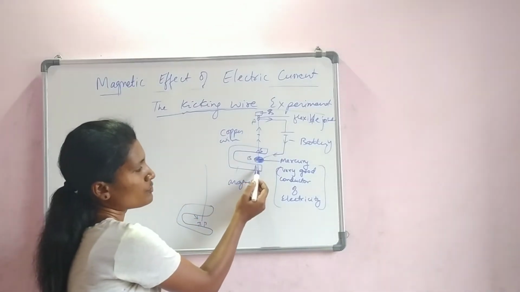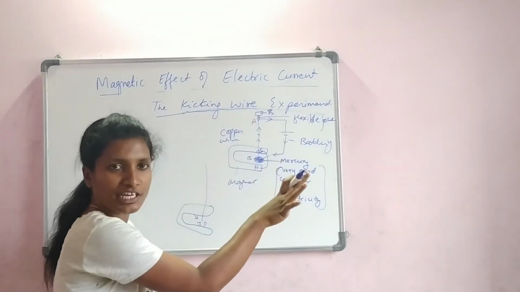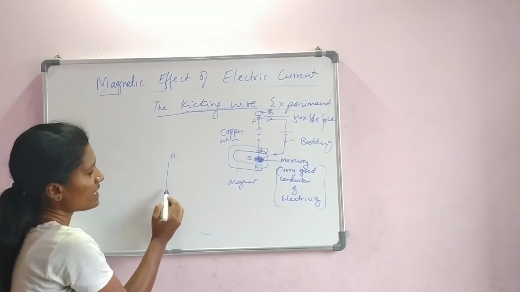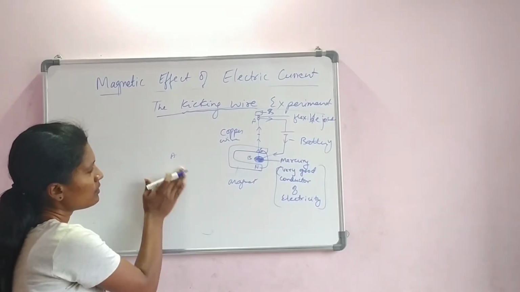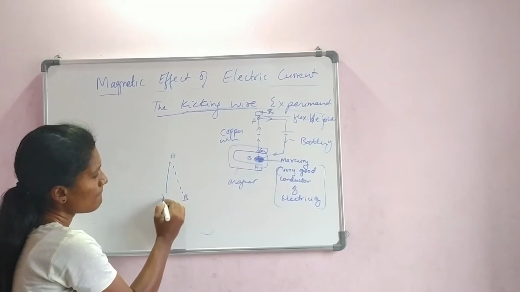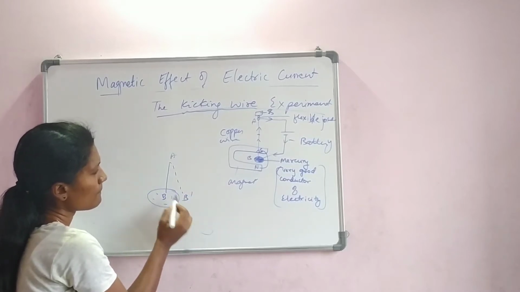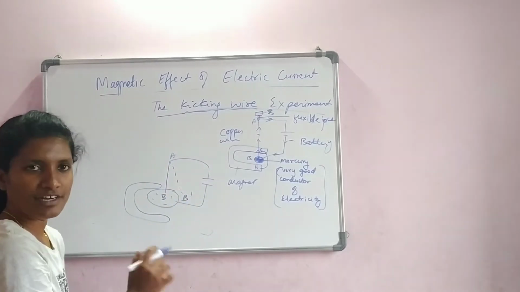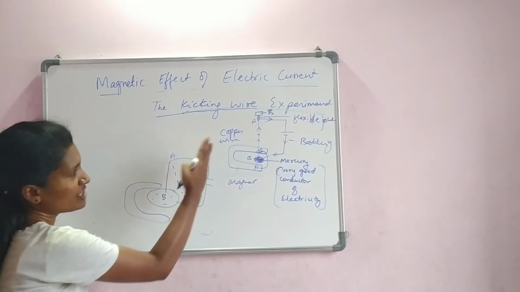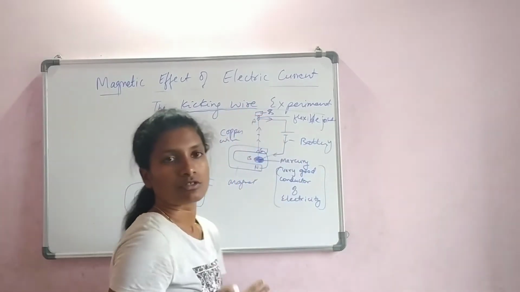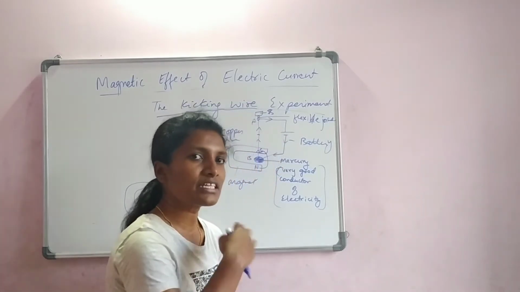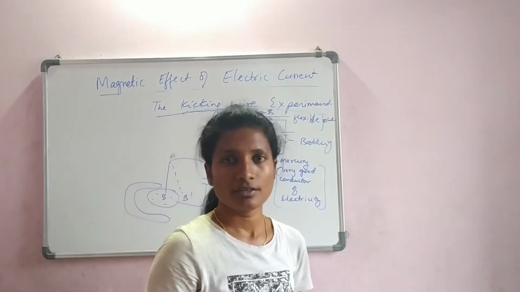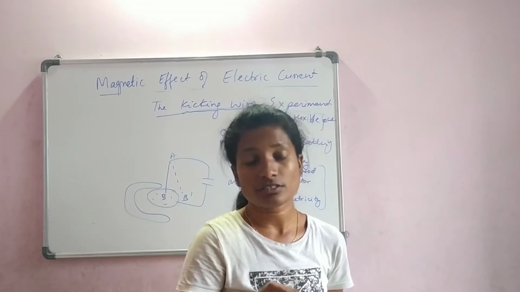So we know that it goes always from the north pole to south pole. So let us say it is pushing. So once the wire is pushed, what happens? The same diagram I will redraw here. So this is A. Okay, so I have redrawn here. The wire will go from B to E dash, which means the wire will go slightly towards that side. Understood? Once it goes out of the mercury plate, then the circuit is open.